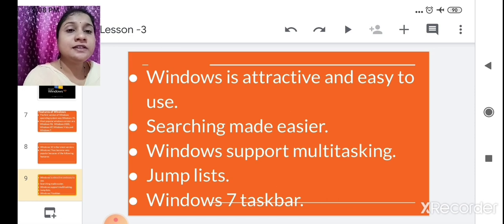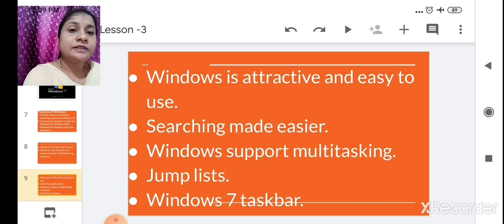Then the next is jump list, which is a new feature. It takes you straight to a document, picture, song or website that you have visited recently. Whatever you have visited recently, whether it is a document, a song or pictures like Paint, it will take you to that directly.